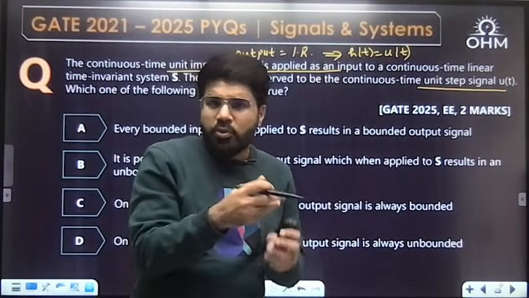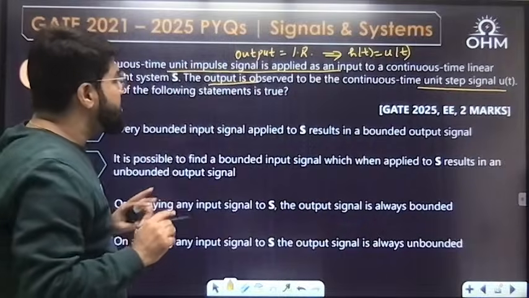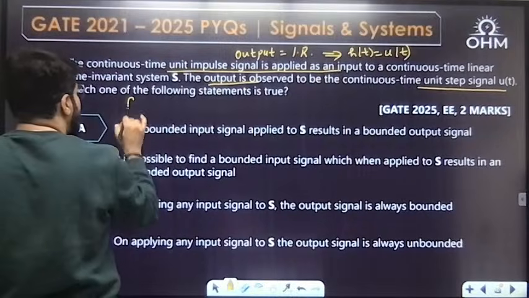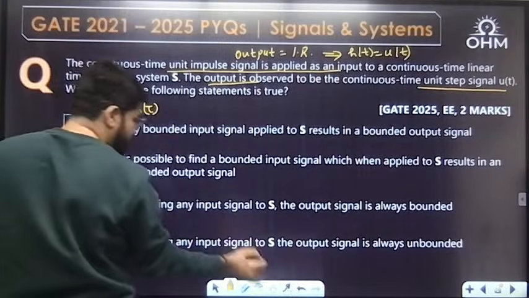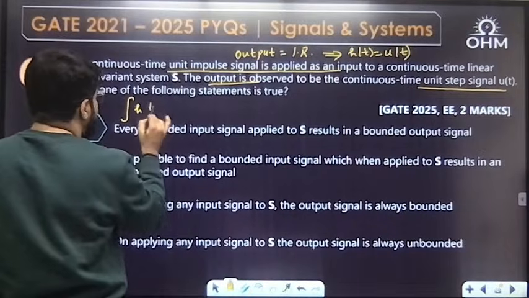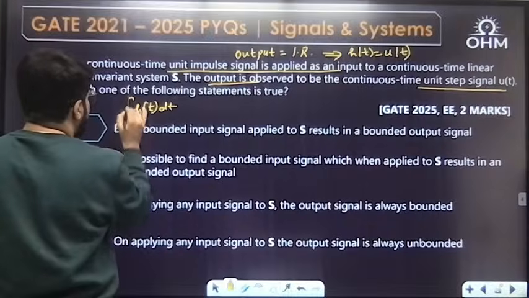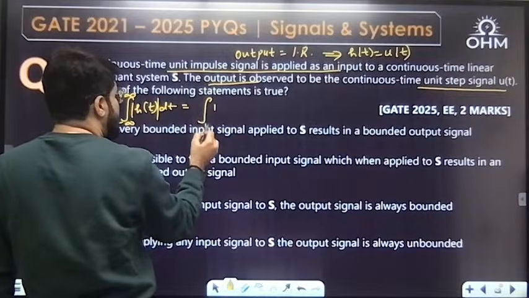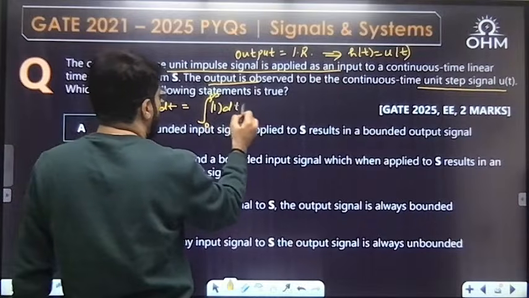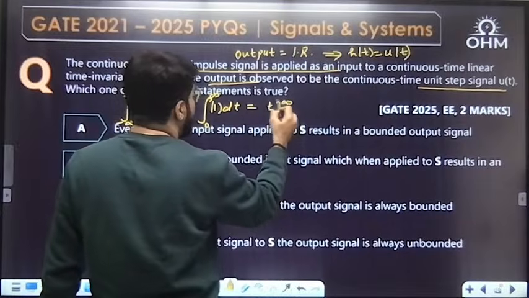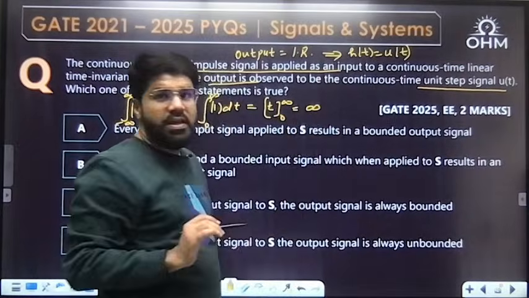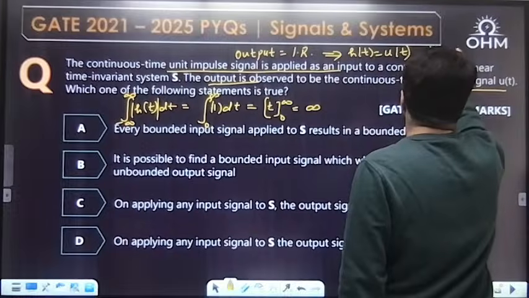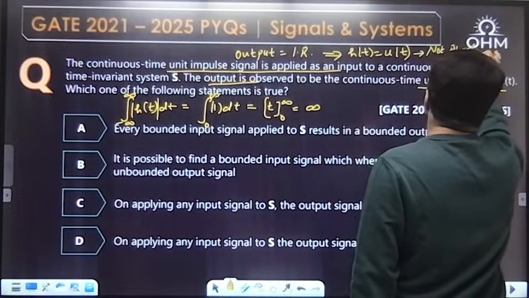Now, bounded input, bounded output is related to BIBO stability. Is the system stable? Now see here, h(t). Is this absolutely integrable? I will show the calculation. I'll keep solving here only. Integral from minus infinity to infinity of modulus h(t) dt. But h(t) is u(t). Now, u(t) is equal to 1, the magnitude of 1 is 1, from 0 to infinity, 1 dt. But what is the integral? The integral of 1 dt is t, with the limit going to infinity. So the answer is infinity. That means the impulse response is not absolutely integrable, as I have shown you in the calculation.